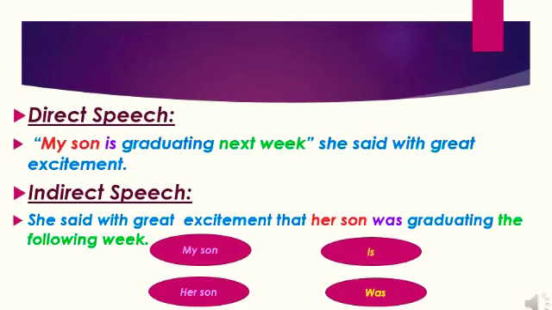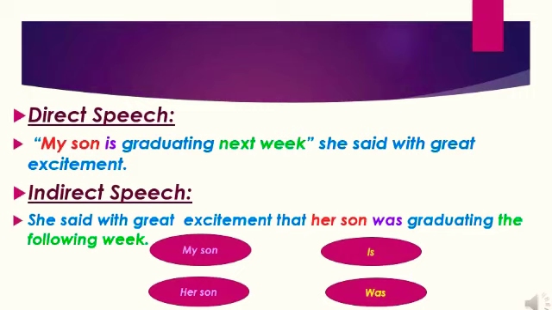Next sentence. "My son is graduating next week," she said with great excitement. We see the reporting clause at the end of the sentence. This is very common. So, how would you change this? When we change a sentence to indirect speech, we almost always put that reporting clause at the beginning. The first step is to change the pronoun. The words my son become her son, and we back shift the tense.